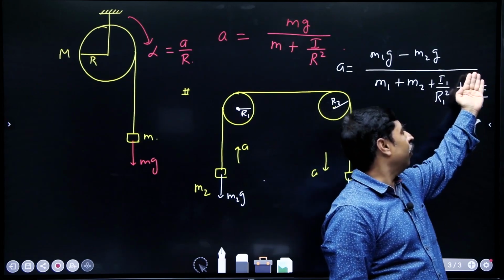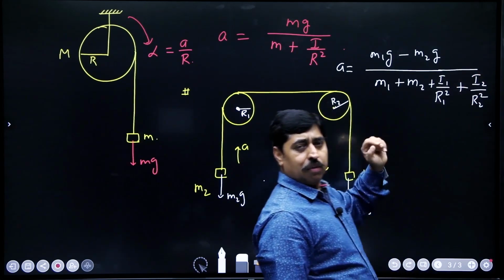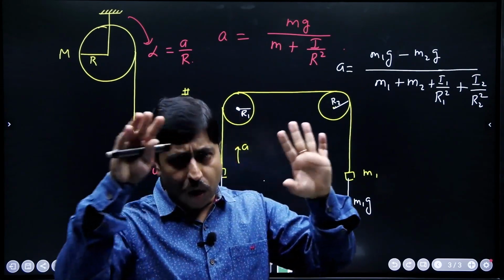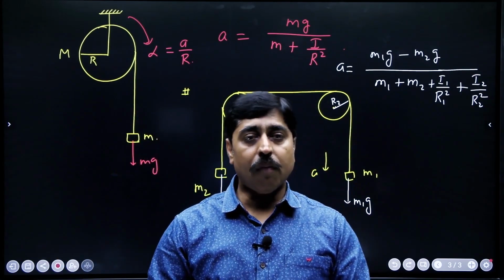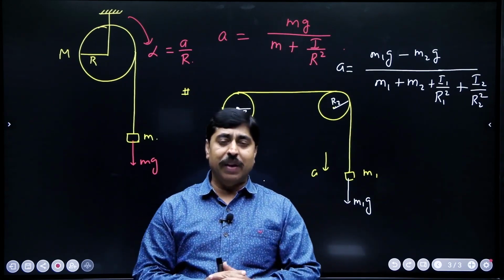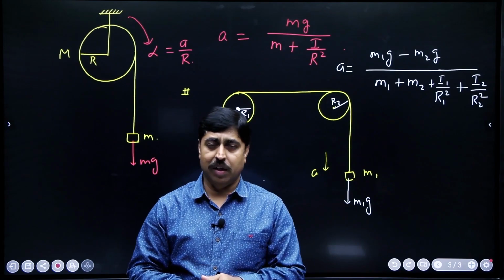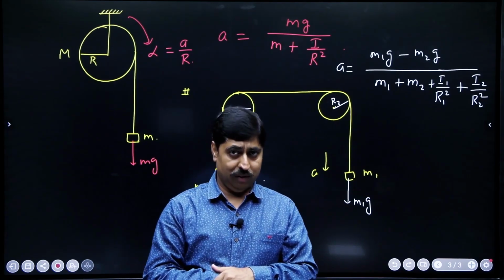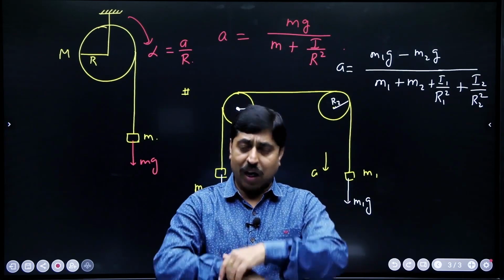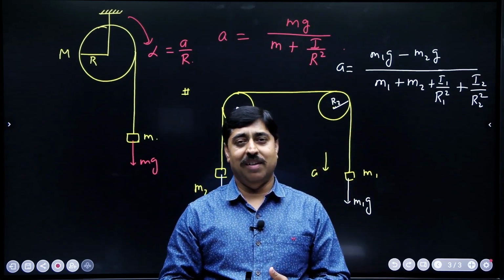एक पुली मासलेस है तो ये कोई टर्म नहीं होगा, ऐसा होगा। So, thinking this way, you can quickly write the value of acceleration in all such problems. I hope all of you did get a feeling of how to write answer to such questions, which are based on basically pulleys and blocks, Atwood machine, so called Atwood machine.